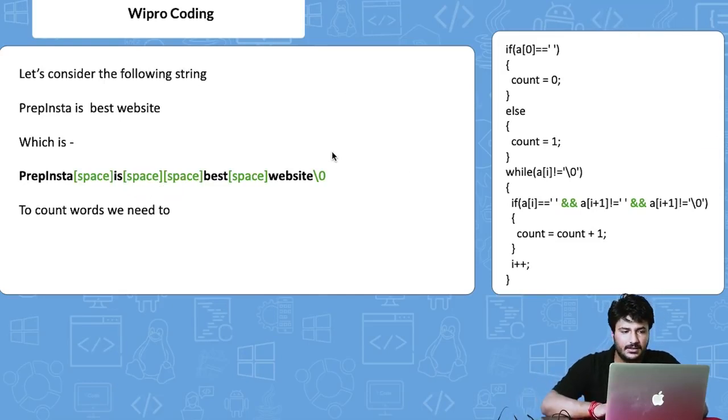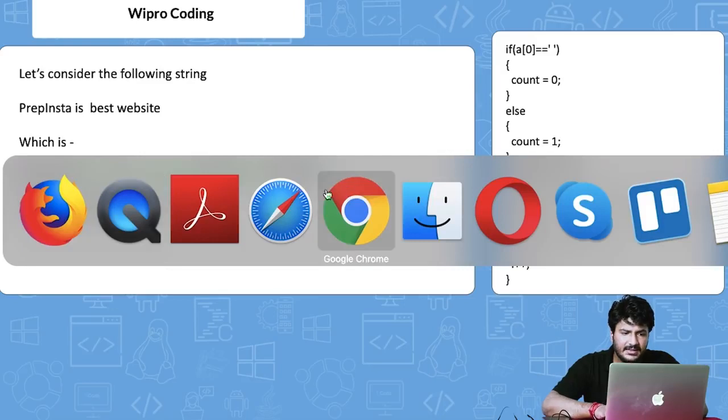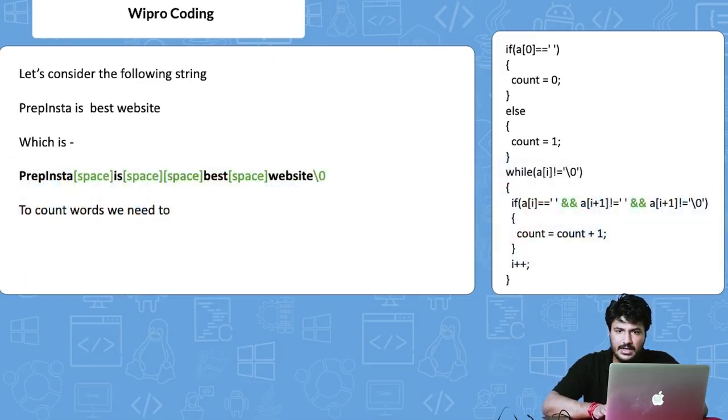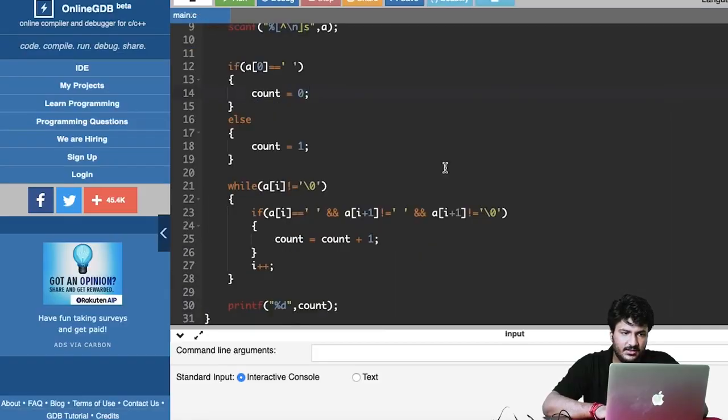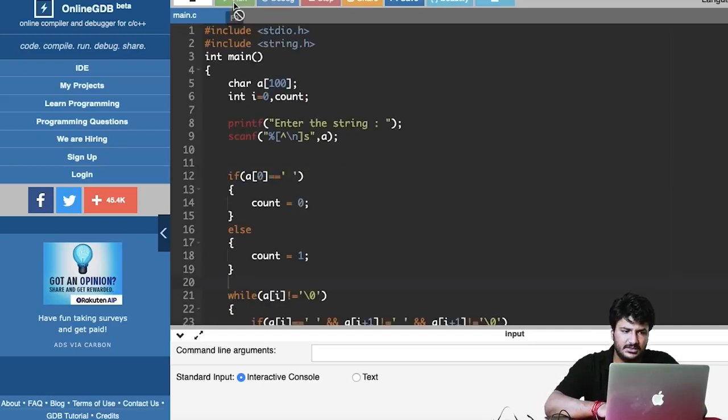So let me do one thing. I'll run this particular code for you, and I think this is mentioned. Yes, so this is the code here. And I've also already posted the code. The link is given in the description below. So let's run the code at least once, right?